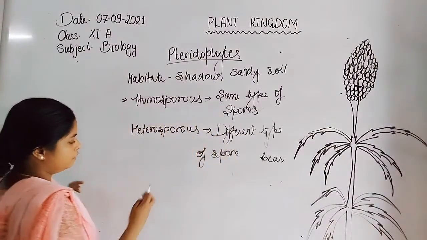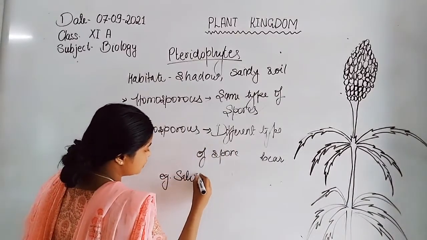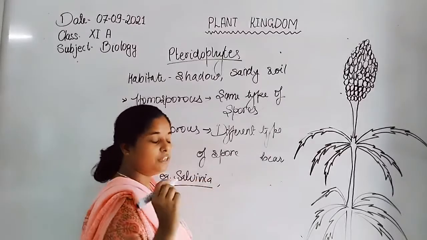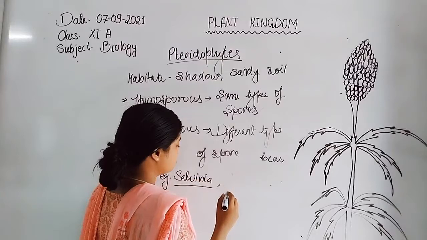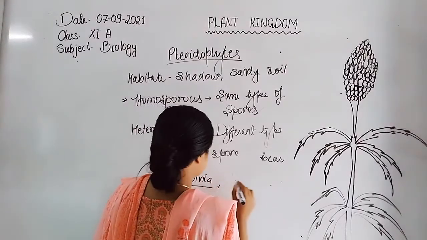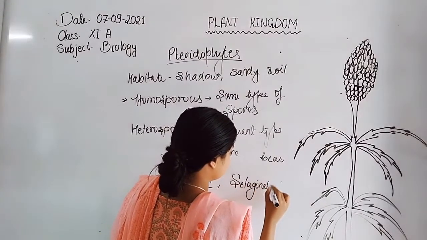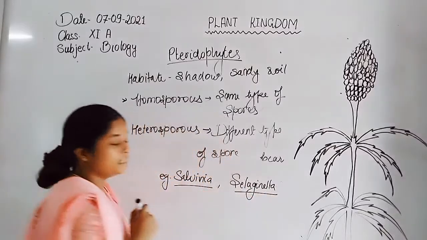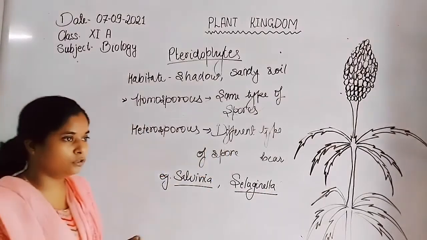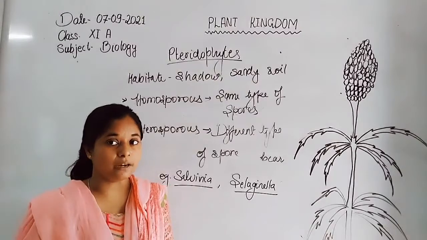Now examples of heterosporous are Salvinia and Selaginella. These two plants produce two different types of spores. That's why they are known as heterosporous.